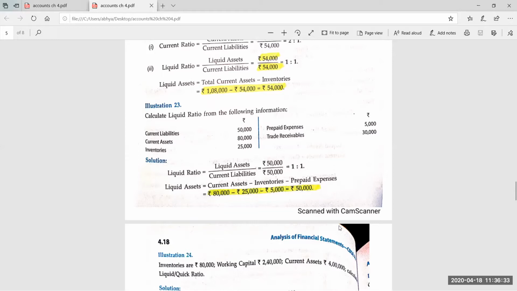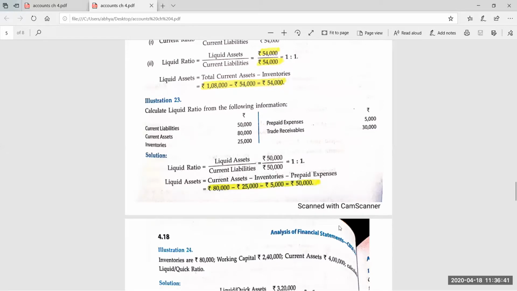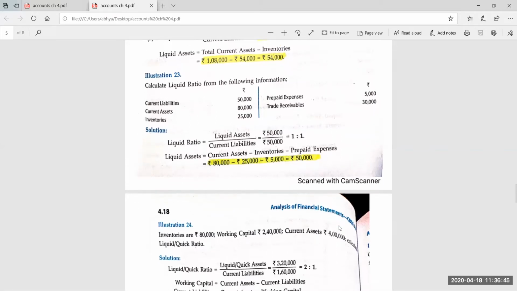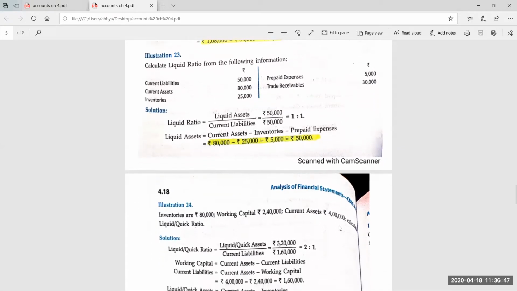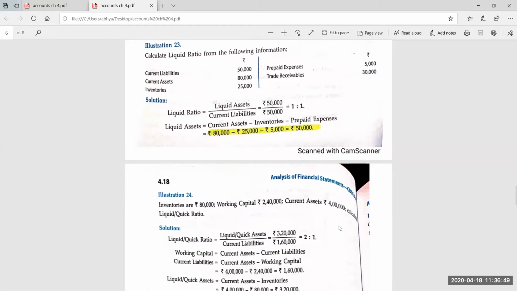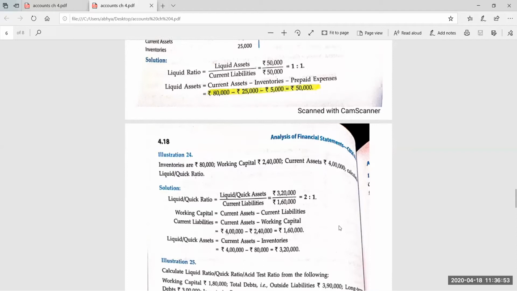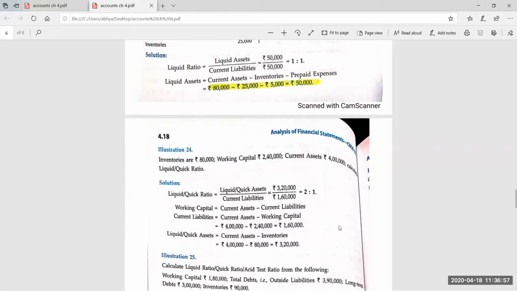And the formula I told you is current assets minus inventories minus prepaid expense. The question is silent about the prepaid expense. So the current assets 4 lakh minus 80,000, 320 upon 160. You can match your answer. So this is the answer. And I think everyone is giving me the correct answer. Very good understanding, students. Next question.